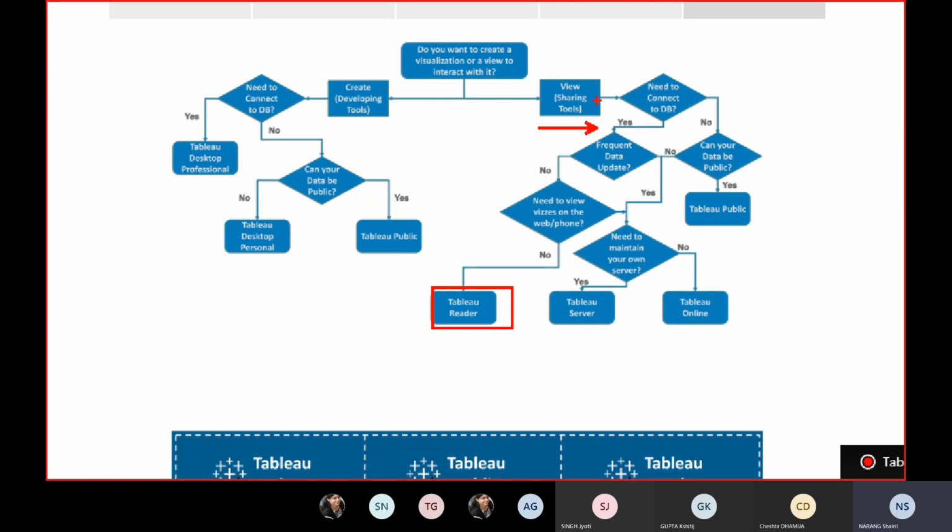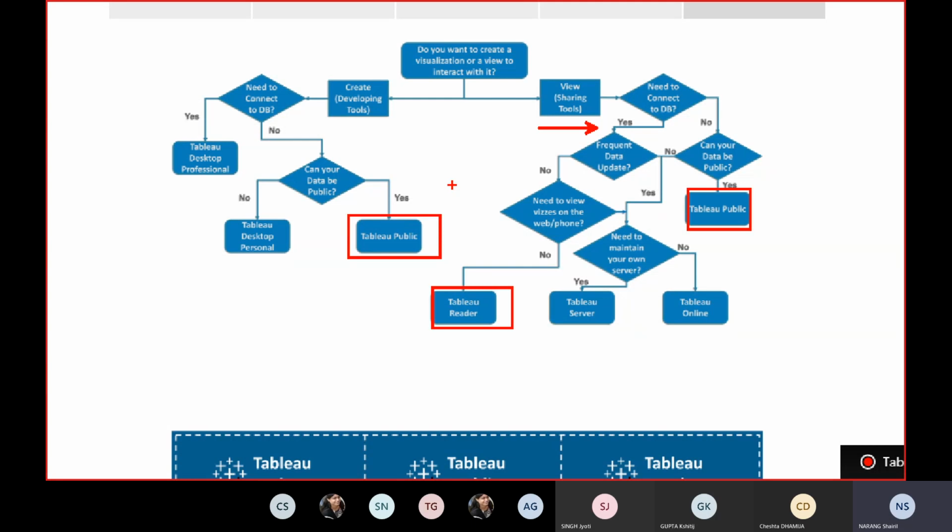And there is no need to view them on the web or on the phone. Then only we go for the Tableau Reader itself. Because apart from Tableau Reader and Tableau Public, this one here, we do not have any other Tableau edition which is free of cost. So we have to be very careful about what we want and what we don't want.